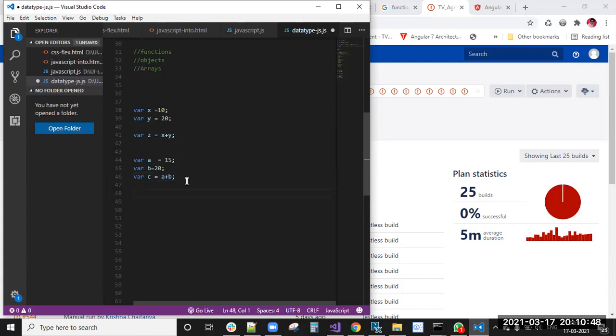However many times I get numbers, that many times we need to write the same logic, c equal to a plus b.